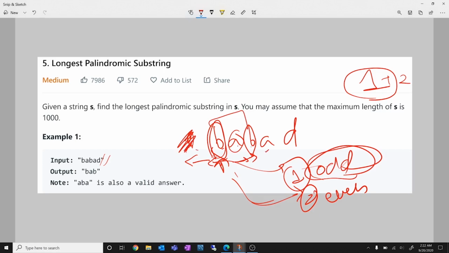And now I'll see that nothing is encountered here and A is encountered here. So that means this is not same. This is empty and this is A. So this is no more a palindrome. And now I'll also check for the even length palindrome.